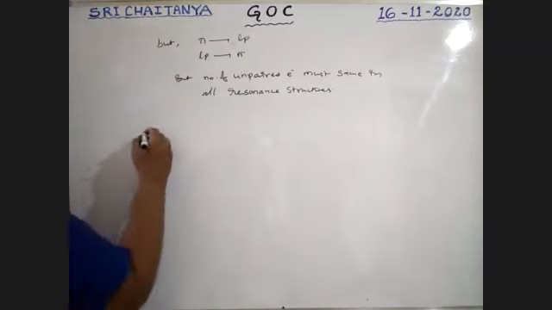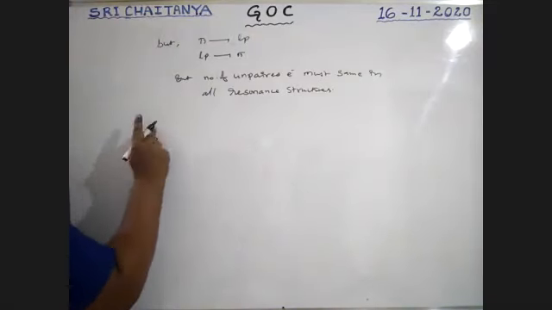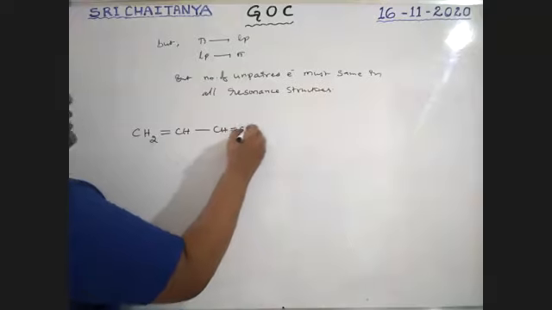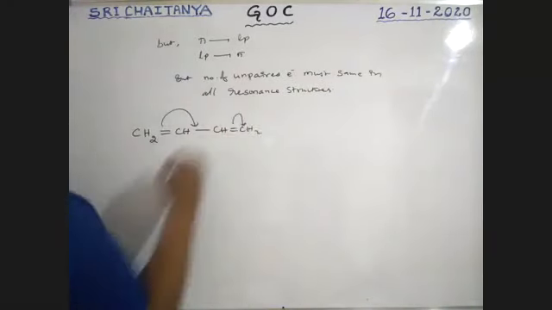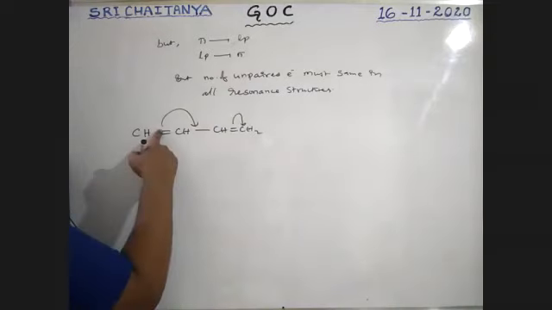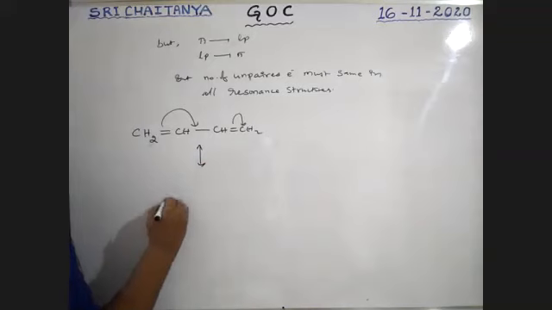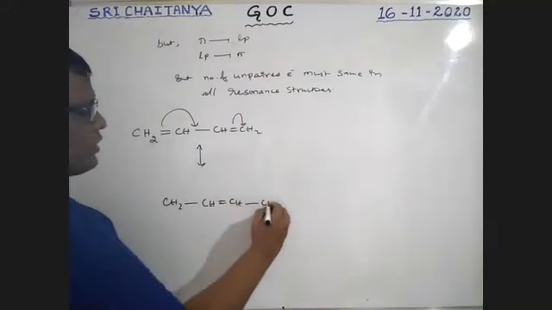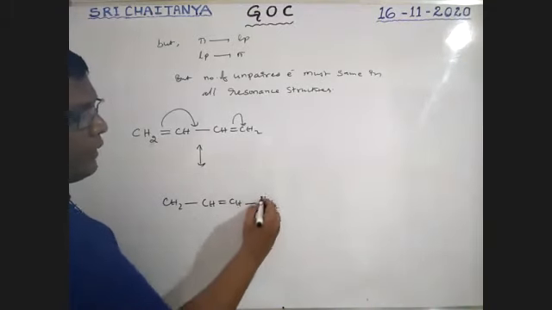See here, I'm taking an example, 1,3-butadiene. CH2 double bond CH, CH double bond CH2. Boys, this pi bond shifted like this, this one. Here, the positions of these pi bonds are changed, but not sigma bonds. CH2, single bond CH, double bond CH, CH2. Boys, this pi bond converts into a lone pair.